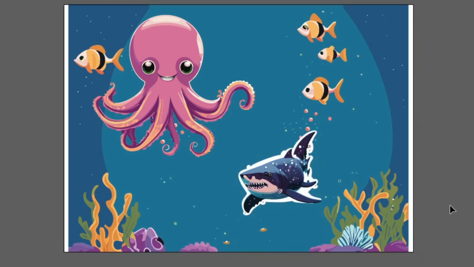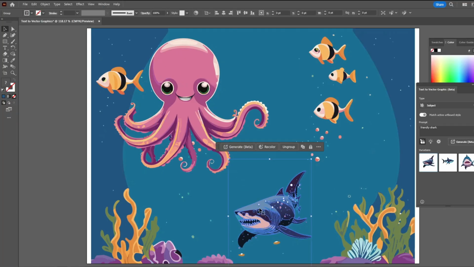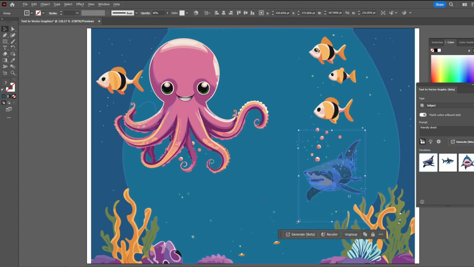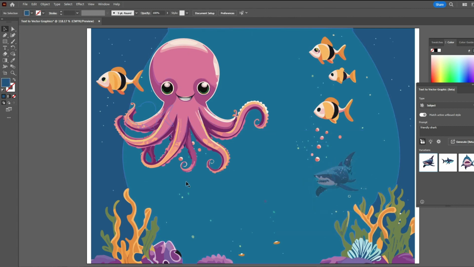Let's proceed with this shark, and I think we had better remove the white outline. Very simple, select and delete. Now as this shark does not seem to be very friendly, we will keep him a bit far. For that we will reduce the opacity, make it a bit smaller, place it here and adjust again. So that's how we can add a subject to the scene.